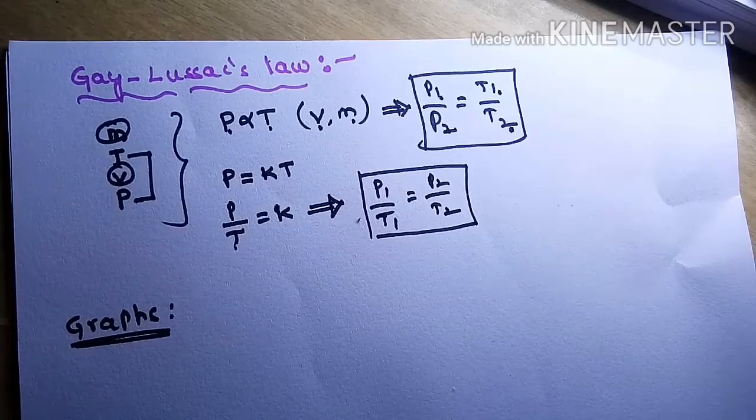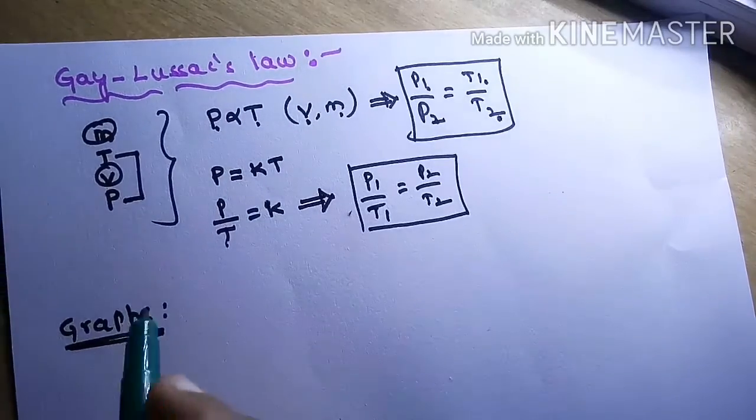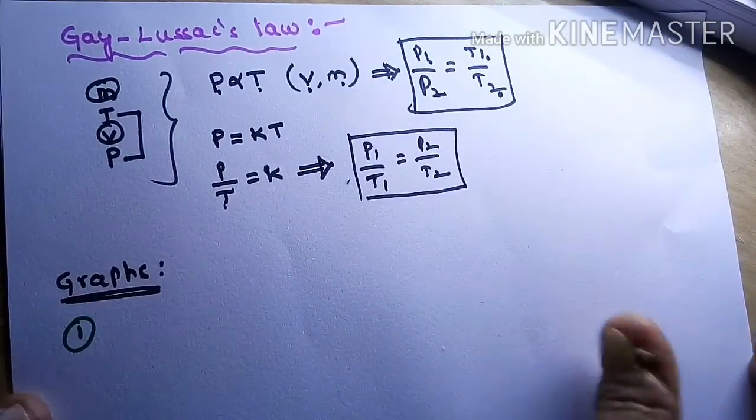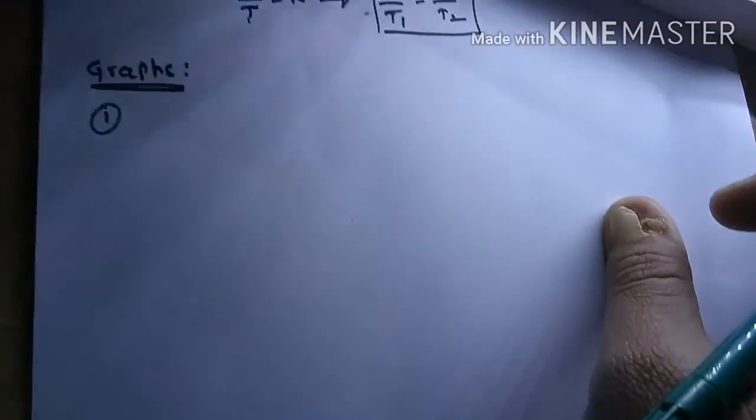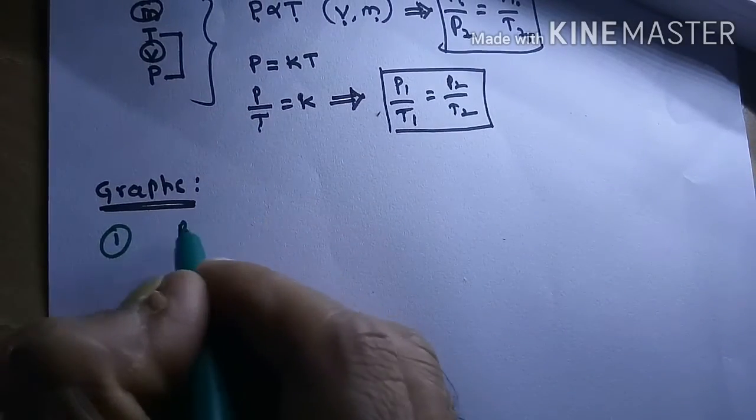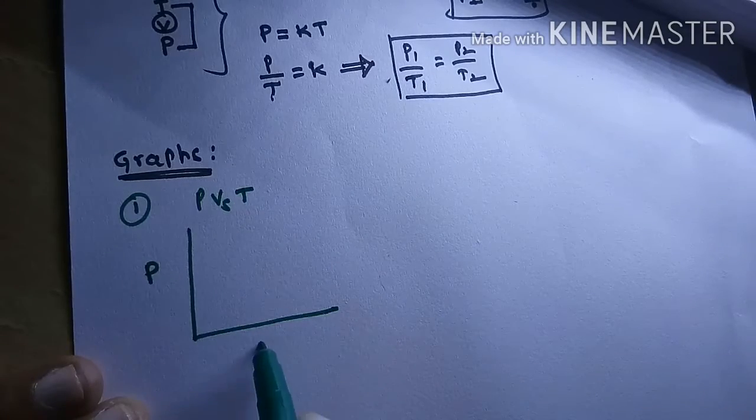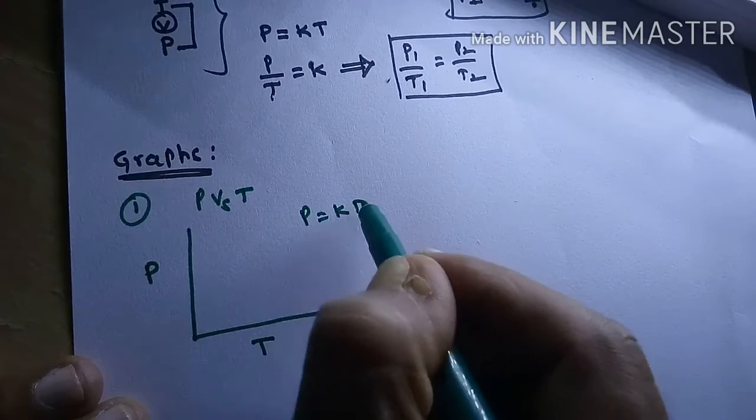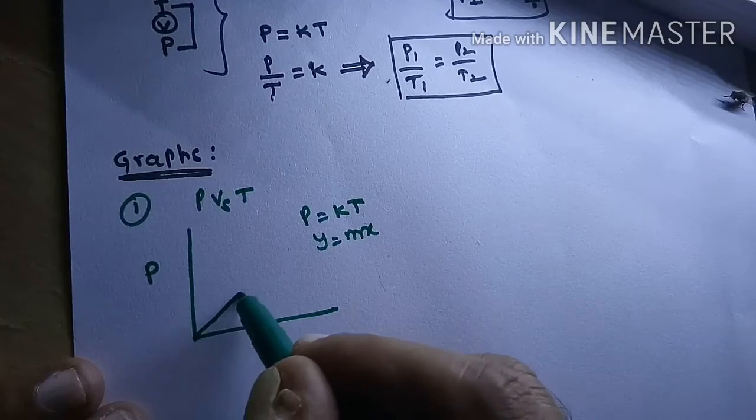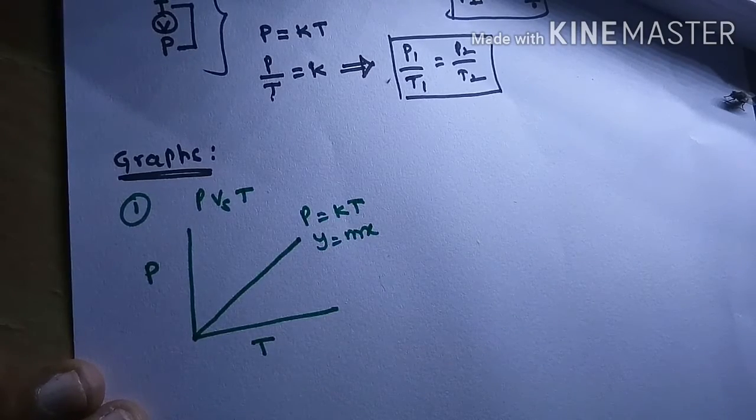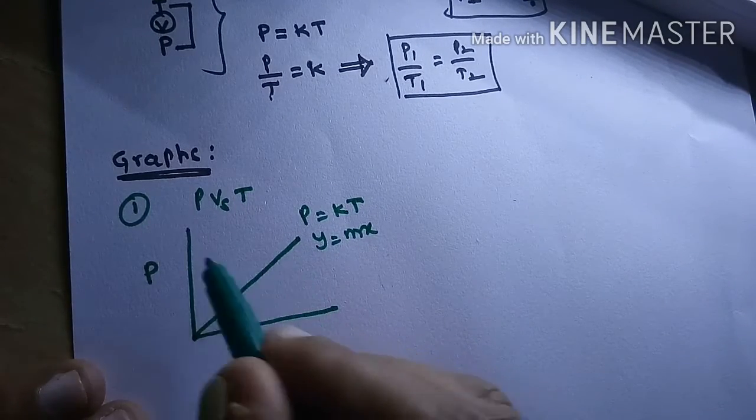First graph, let me plot P versus T, with P on the y-axis and T on the x-axis. P is equal to KT, which is of the form y is equal to mx, so it passes through the origin. This is the P versus T graph.